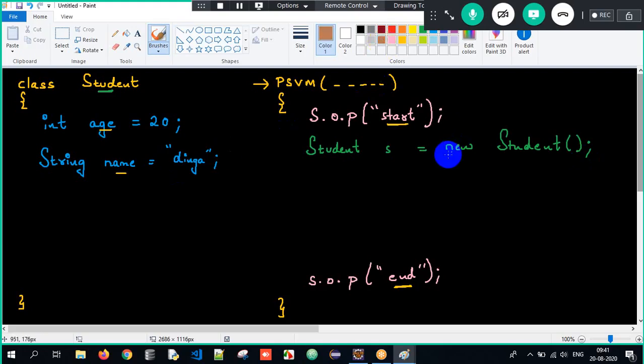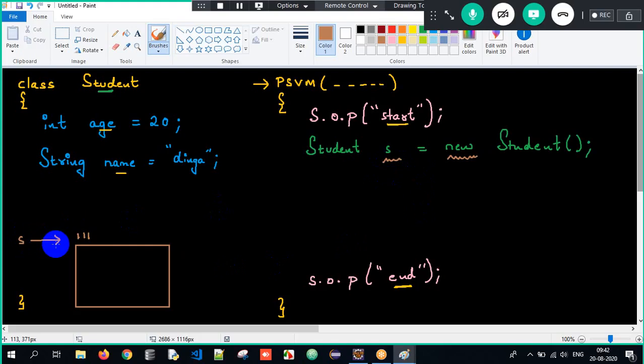Now here, when I tell new, internally an object will get created. Internally, what will happen here? One object will get created, and this object address will be 111. And what is the name of the object here? S. S is pointing to that particular object. When I tell new, an object got created with the address 111, and S is pointing to that object.